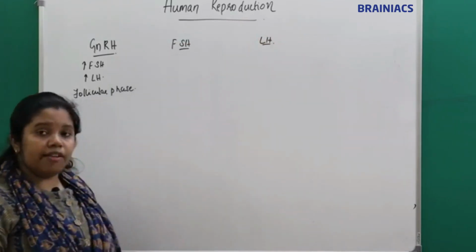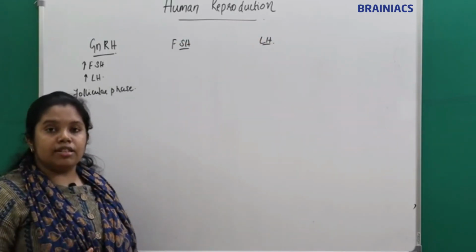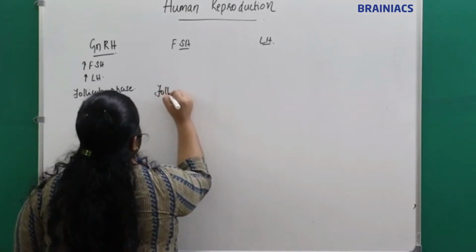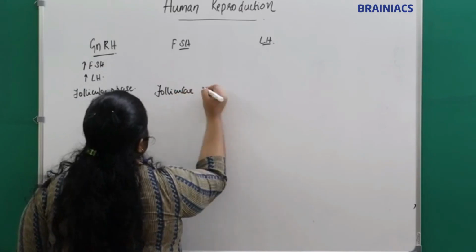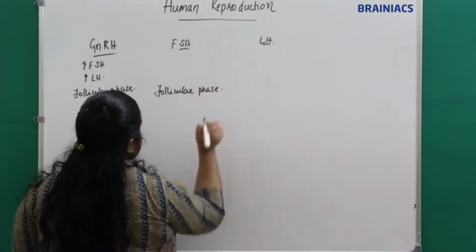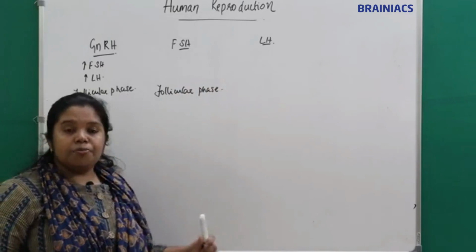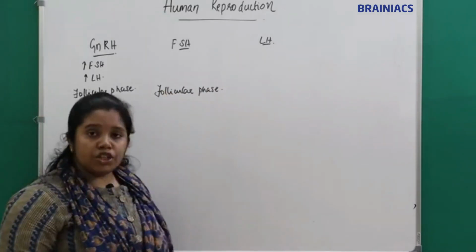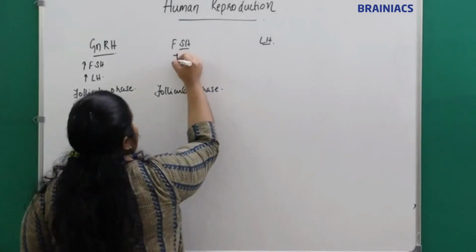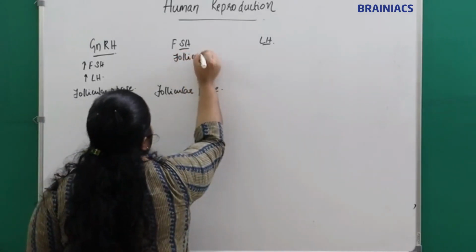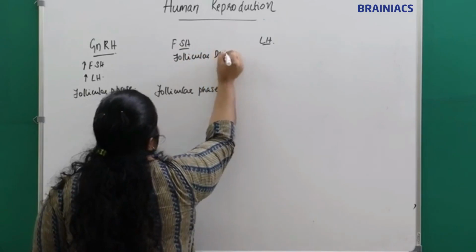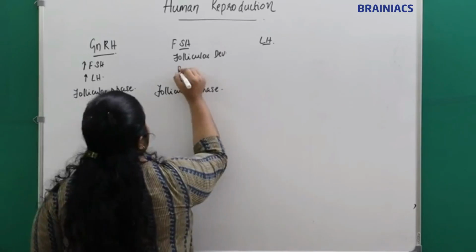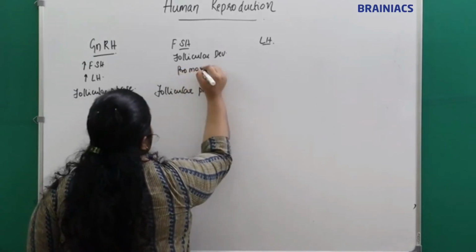First we will see the FSH. When will there be an increase in FSH? Increase in FSH is seen in the follicular phase, similar to GnRH, and the peak will occur just prior to ovulation. It is a function of FSH to help in follicular development, and also FSH will promote oogenesis.